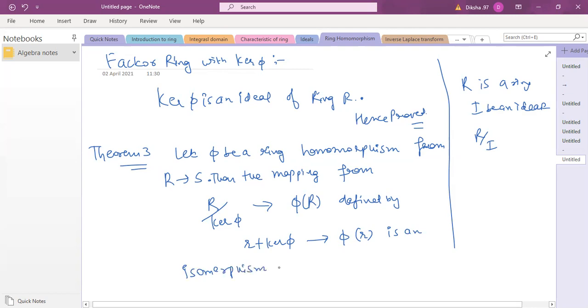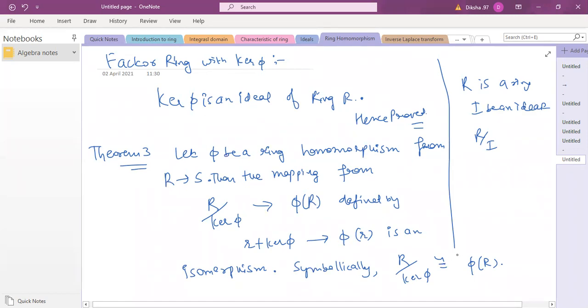Symbolically, R by kernel phi is isomorphic to phi of R, right? This is what the theorem result says, that this is going to be isomorphic.